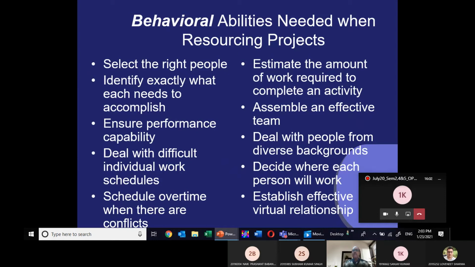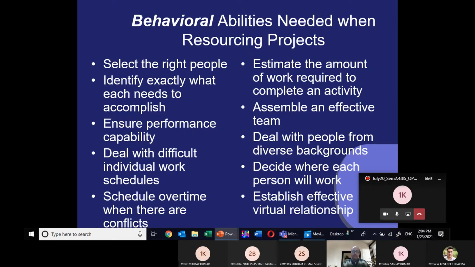What is the behavioral ability needed when resourcing a project? The first important thing is to select the right people and identify exactly what each need is. We have to ensure performance capability, deal with difficult individual work schedules, decide where each person will work, deal with people from diverse backgrounds, assemble an effective team, and establish an effective virtual relationship with each team worker.